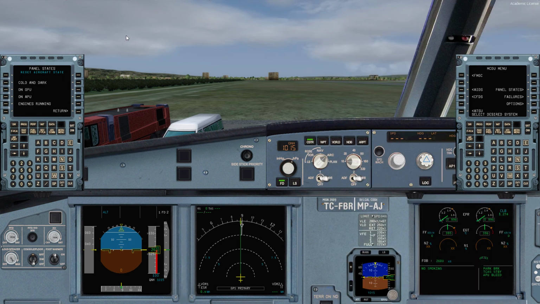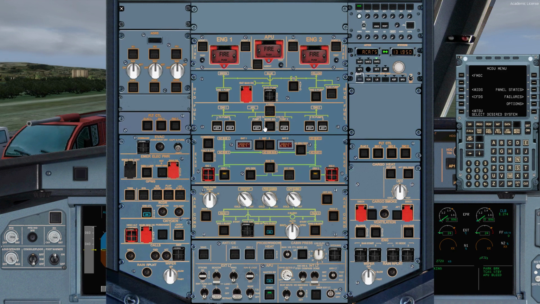You will probably be familiar with the FSLabs A320. Let's get started with the MCDU. There are specific buttons over here with the panel states. I press the on APU mode. It allows us to perform cockpit preparation just like after the boarding.